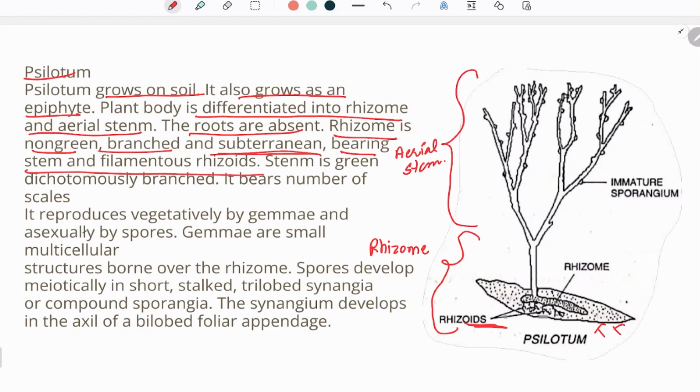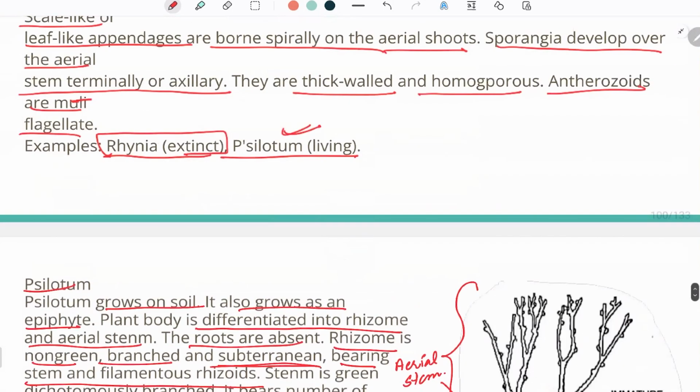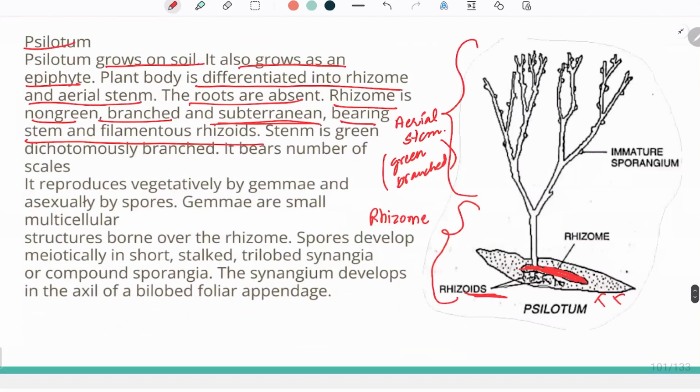So this rhizome which is present, first of all it is non-green, it is branched and it is subterranean. It means that it is present inside the soil and it bears stem and filamentous rhizoids. The stem is green and dichotomously branched. And the stem which is present, it is green and it is branched. It bears a number of scales. So some scaly or leaf-like structures are present.